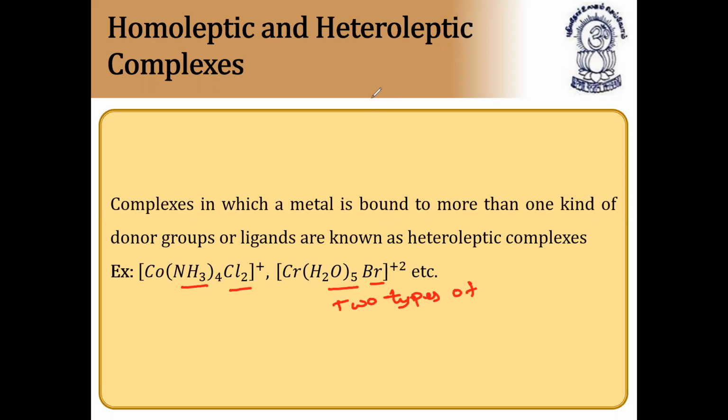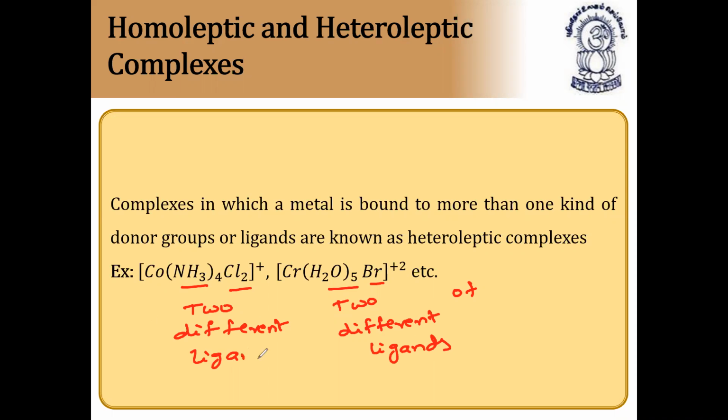two different ligands. Actually, we cannot say two types of ligands, we'll say it is two different ligands. So here also we have two different ligands. Not only two, it can be more than two also. So complexes in which a metal is bound to more than one kind of donor groups or ligands are known as heteroleptic complexes. I hope you understood clearly.